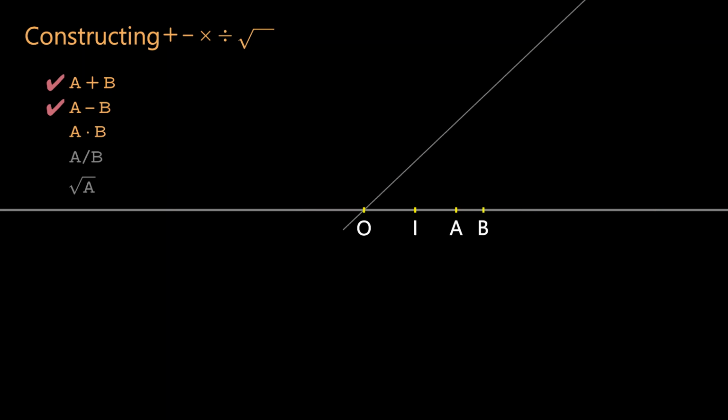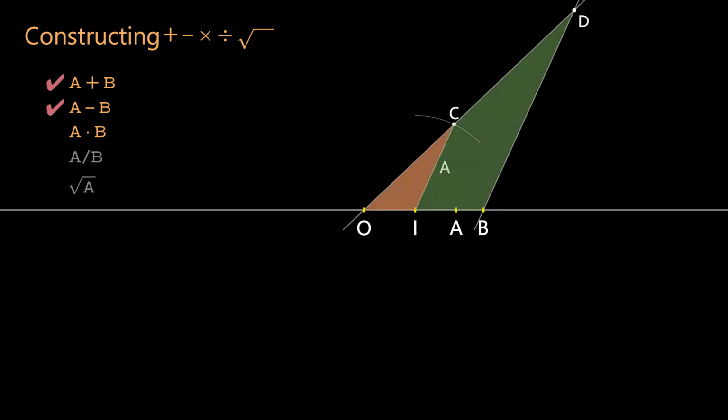Draw an arbitrary line through the origin. With 1 as the center and A as the radius, draw a circle that intersects the diagonal at point C. The distance from point C to I is A. Draw a line through point B parallel to IC, which intersects the diagonal at point D. Triangle OBD is similar to triangle OIC, so the ratio of the length of BD to OB equals the ratio of the length of IC to OI. The length of OB is B, the length of OI is 1, and the length of IC is A. Therefore, the length of BD is A multiplied by B.